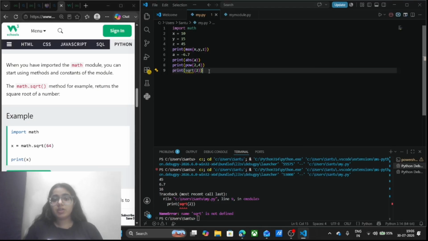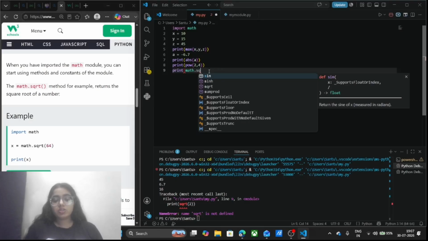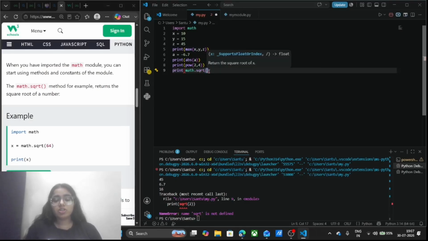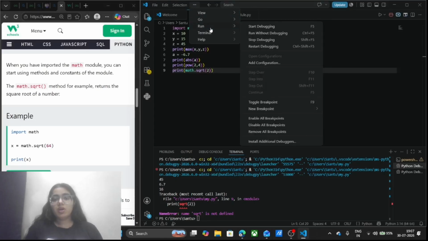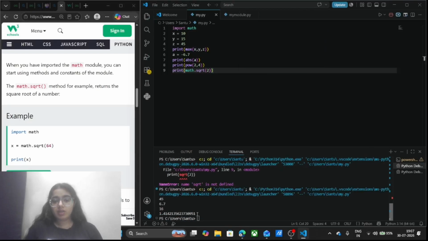In order to run the square root function, I have to write here print math dot sqrt, which is going to run the square root function, and in the bracket I will write, let's say, 2, and bracket close. Now I am going to run this. See here what I am getting. I am getting 1.414 as my output, which is the value of the square root of 2.